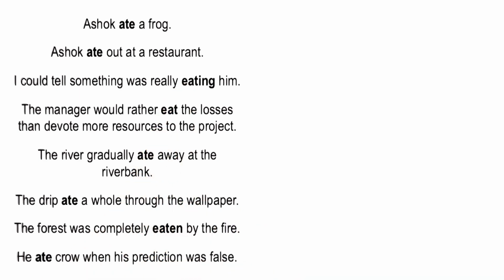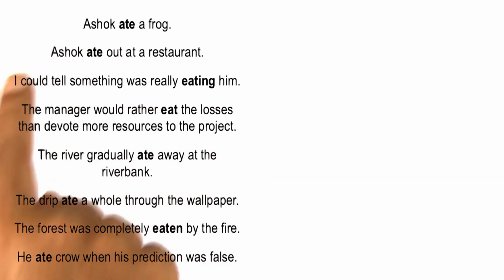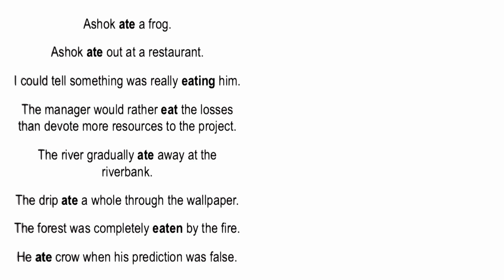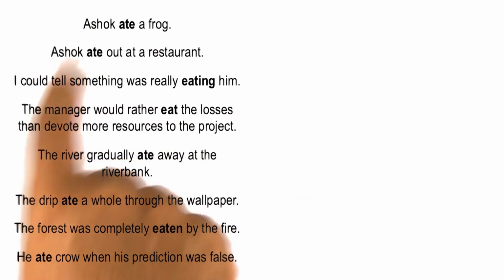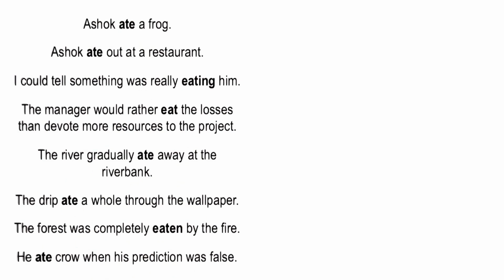So just like we had in the previous lesson the word take, which had so many different meanings, eat has so many different meanings. Now when we were discussing the word take, we discussed how we can use both the structure of sentences as well as background knowledge to disambiguate between different interpretations of take. We could do something similar with eat. We could enumerate all the different meanings of eat, and then for each meaning of eat, we could ask ourselves, what is it about the structure of the sentence, and what is it about the background knowledge that I have about things like rivers and river banks, which tells me what the meaning of ate here is.